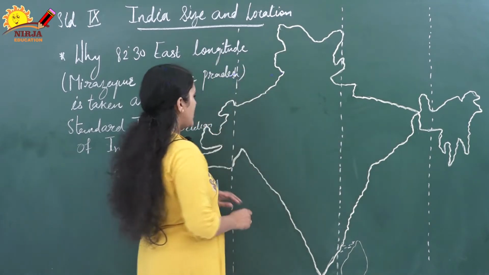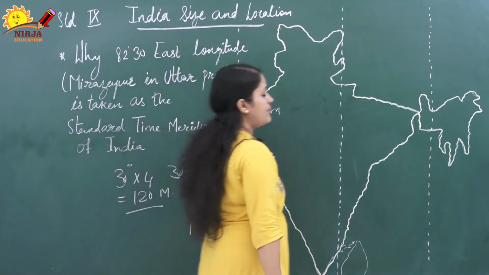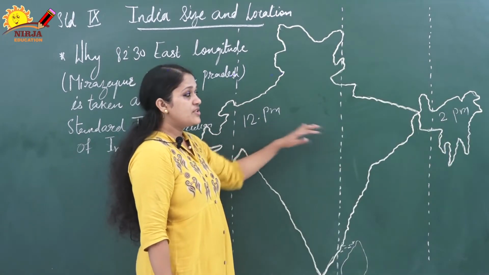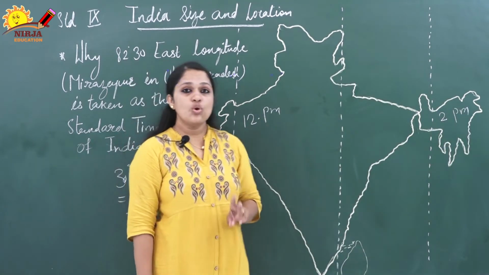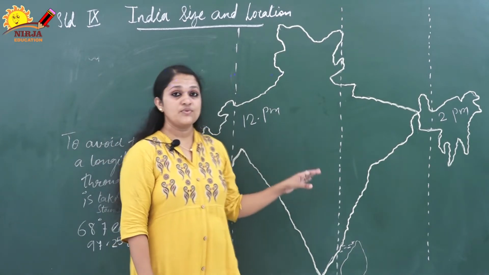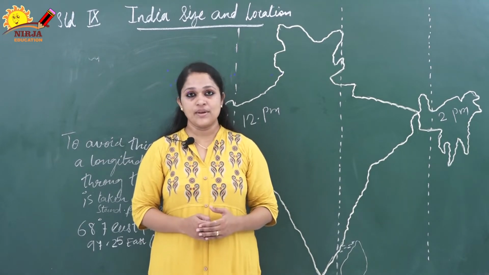So in Gujarat, if it is 12 pm, then in Assam it will be 2 pm. So there is a time difference of 2 hours between the two states. Now this difference creates a lot of confusion in the air timing and the real timing and in so many other things.